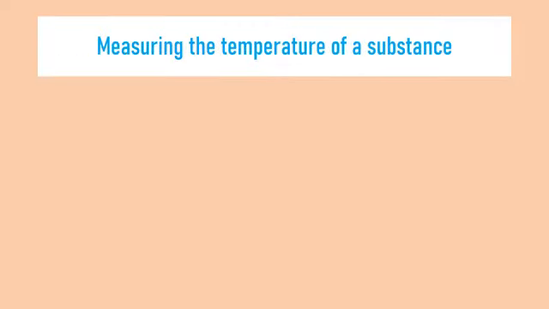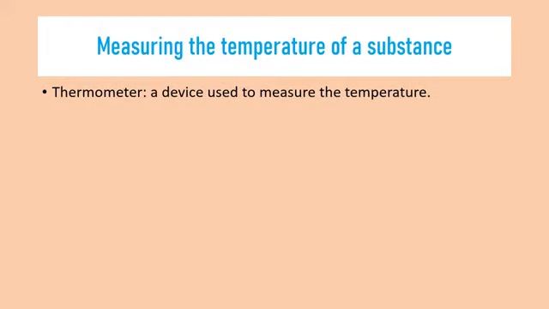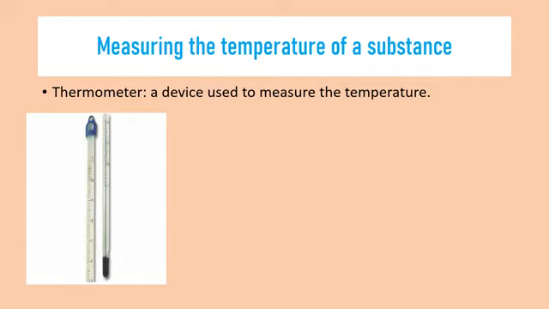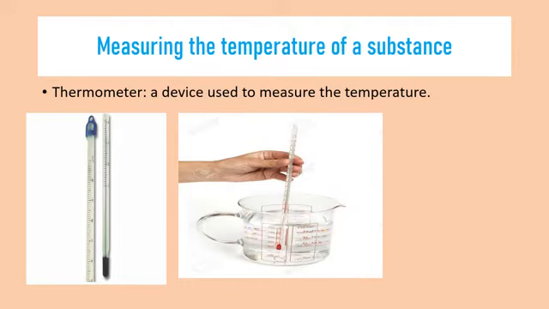Measuring the temperature of a substance. Okay, I want to measure the temperature of a substance, for example, water. How will I measure? I want a device. Which device do I want? Okay, thermometer. A thermometer is a device used to measure temperature, which you already learned in the previous class. So this is the thermometer. We can use the thermometer like this. We can put it in the water and we can measure the temperature.